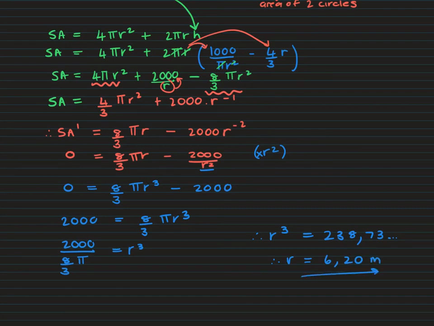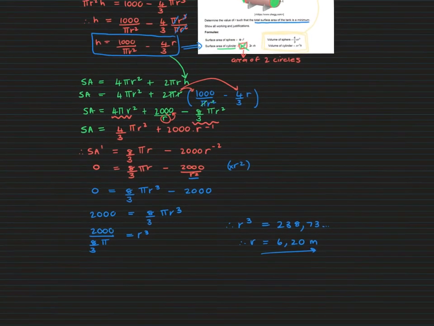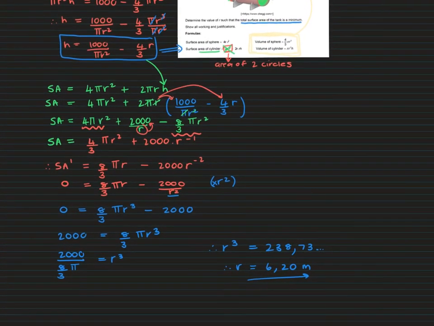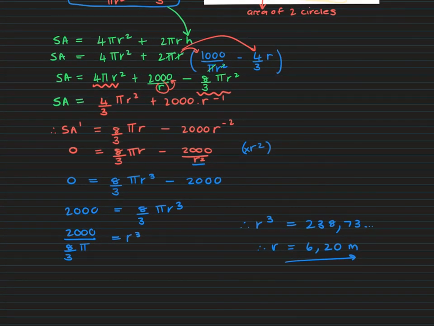All right, okay. And does that answer our question in its entirety? Determine the value of r such that the total surface area of the tank is a minimum. Yep, that's it. Okay. All right, grade 12s, good job.